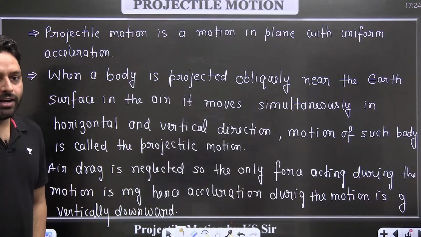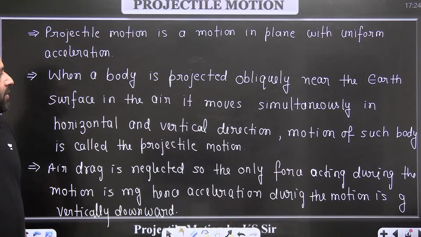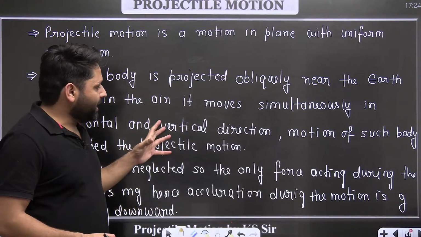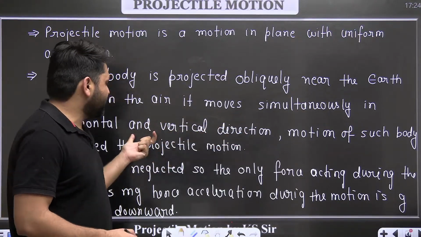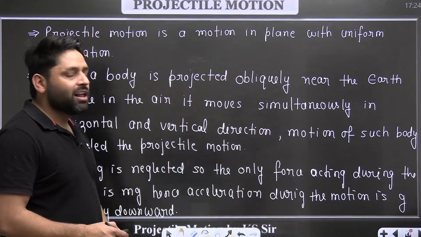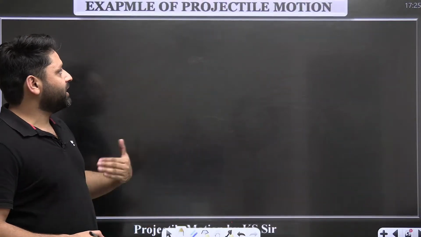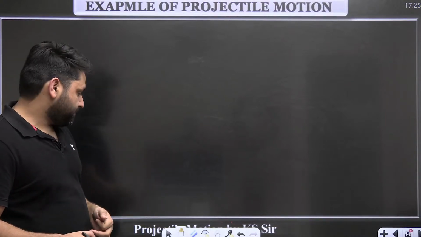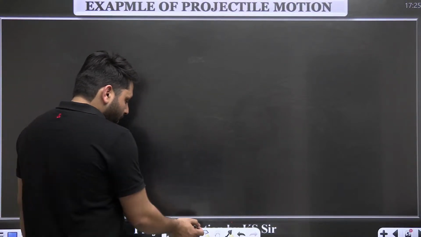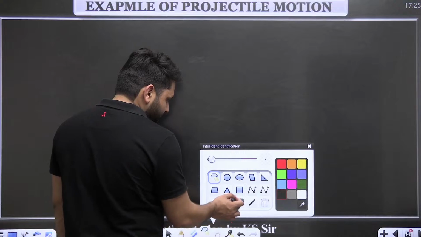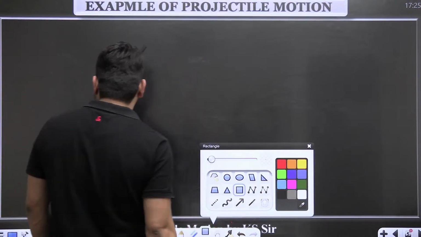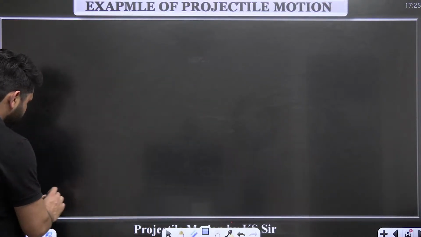So let's discuss a case where I'll try to explain why there are two types of motion involved, one vertical and the other horizontal. What is the meaning of this line? We are going to understand it with the help of this example. I'm going to explain a situation where there are two particles.